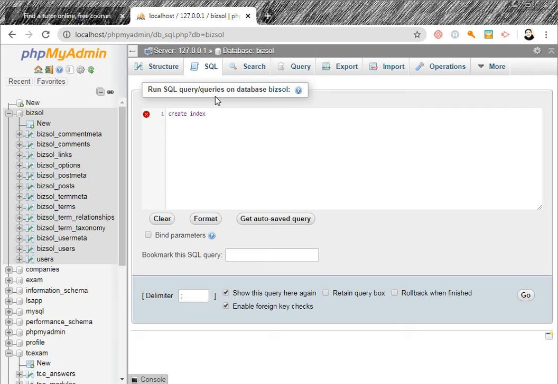For example, create index names on customers, first name, and you create an index in MySQL. This will increase the search. First name is searched, so index on first name. You can have multiple names.